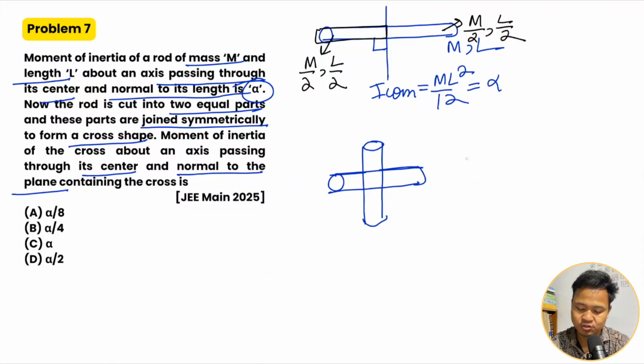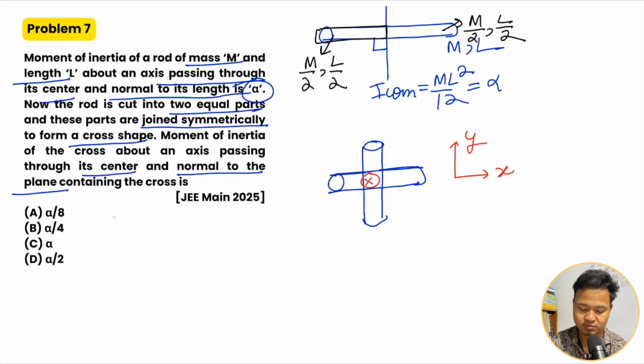Here the plane is the xy plane, and the rod is perpendicular to the plane. The axis is along the z axis, that means into the page or out of the page. This axis is perpendicular to the rod, and the formula is ml square by 12. Here, m by 2 and l by 2, so therefore